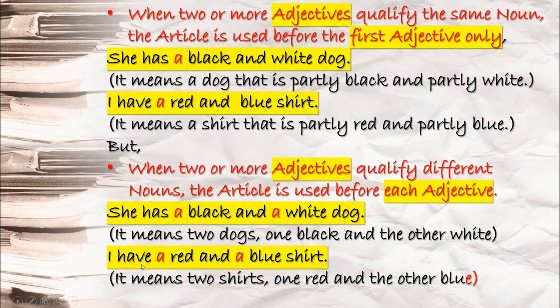Like this. I have a red and a blue shirt. It means what? Two shirts. One is red, the other is blue.